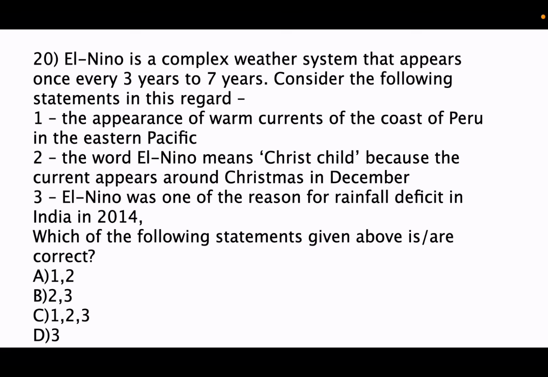And the word El Nino means Christ child because it comes around Christmas. In India in 2014, a tsunami occurred where the southernmost point, that is Indira Point, got submerged, and the reason for that is El Nino. So all those three statements are correct. Option C will be the correct answer. Now coming to 21st question.